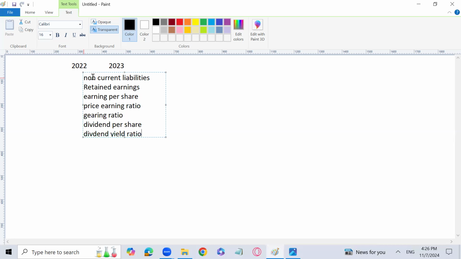Let's start doing it. The first for 2022. So we need to calculate the non-current liabilities. For 2022, it is easy to understand that the non-current liabilities for 2022 is going to be 2,05,000. How come, sir? Let's see.